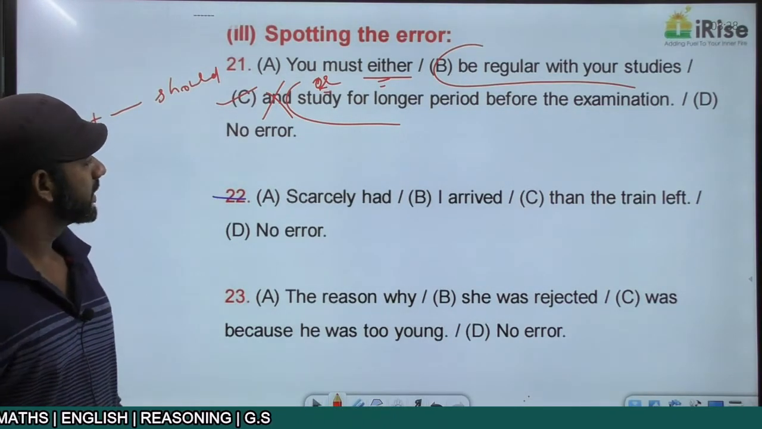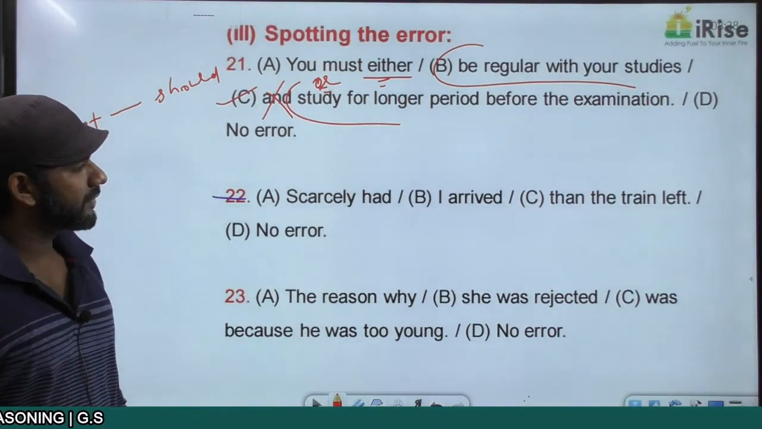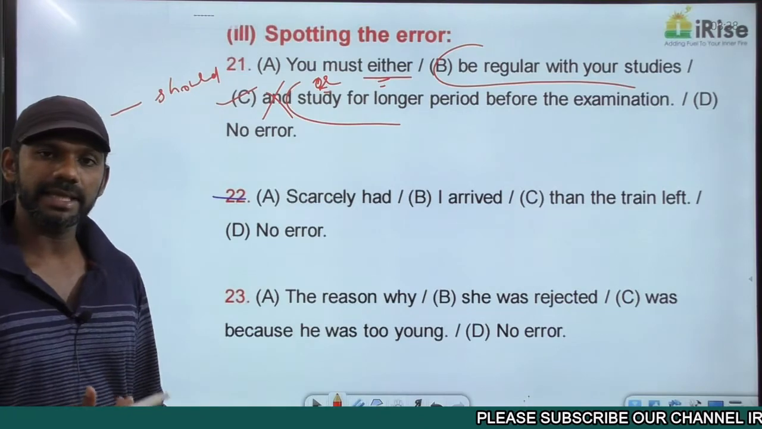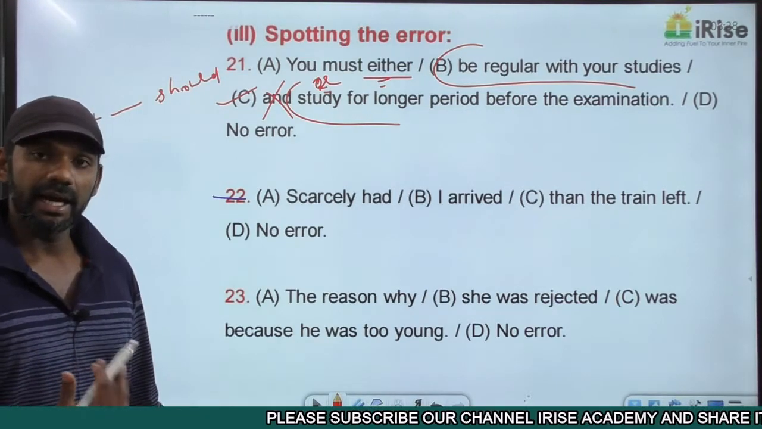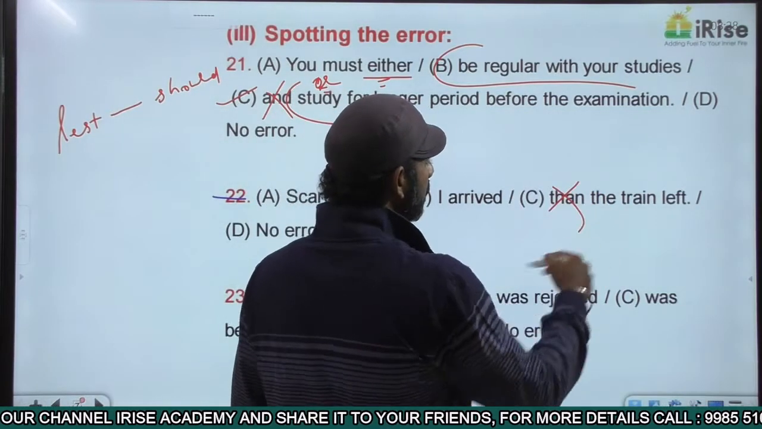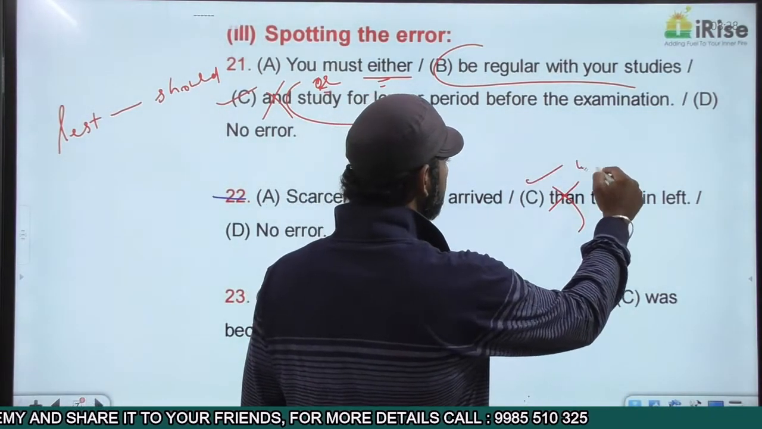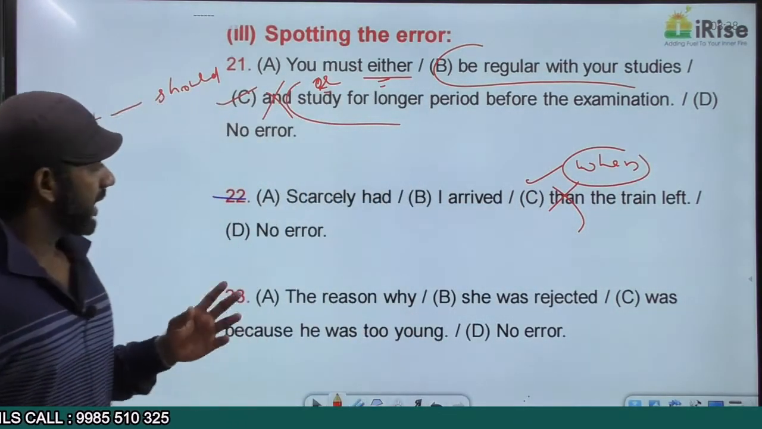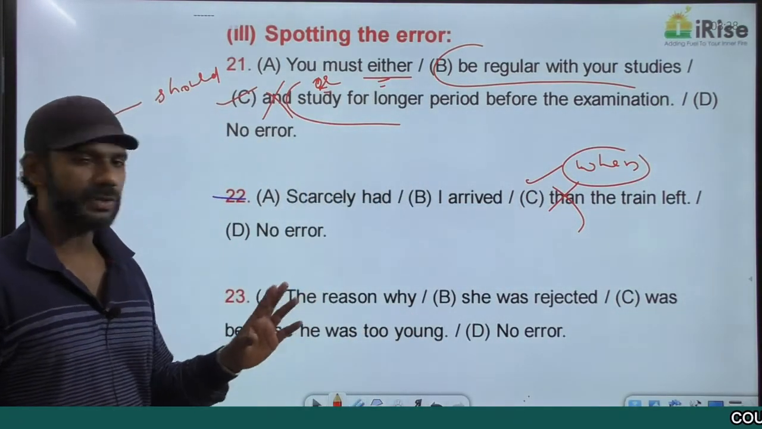The next one. Scarcely had I arrived than the train left. Hardly and scarcely cannot be followed by than. Hardly and scarcely will be followed by when. That is the rule. So we got the answer. The error is in part C. It cannot be than, it must be when. Hardly had I arrived when the train left.